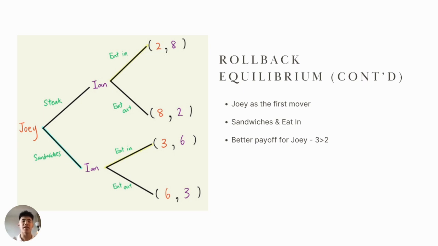However, in Joey's case, although eating out and having steak yields the best payoff for her, she still chose to have sandwiches instead. This is because she knows that if she chooses steak, Ian will decide to eat in, which then turns Joey's highest payoff of 8 to the lowest of Joey's payoff of 2, as having steak at home requires her to spend more time cooking. Hence, anticipating Ian will choose to eat in, she chooses to make sandwiches, the better option for her regarding the circumstances.